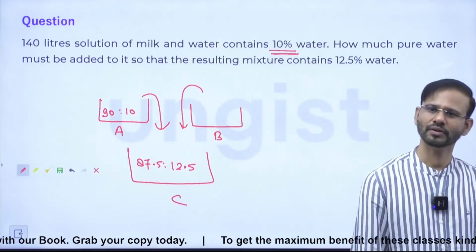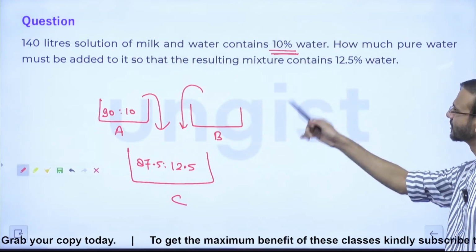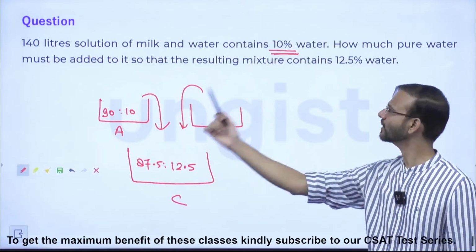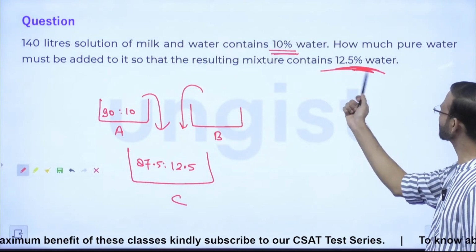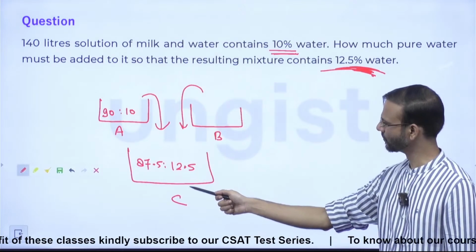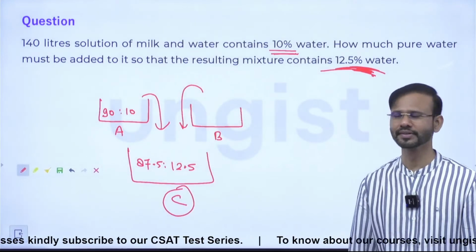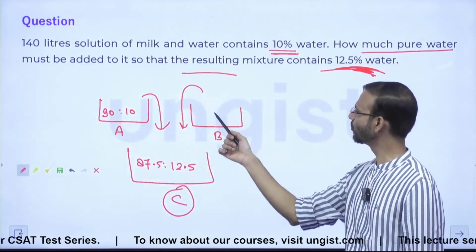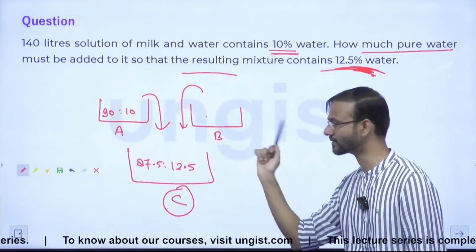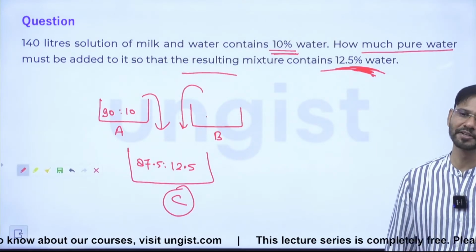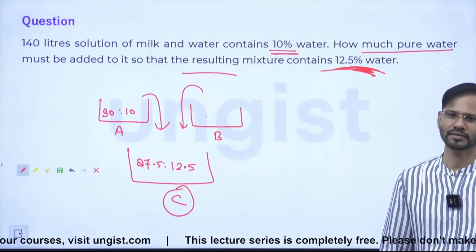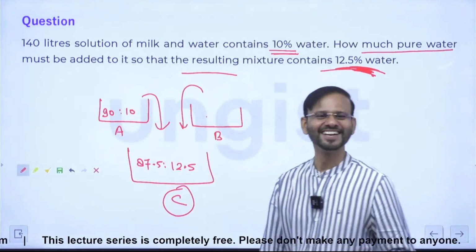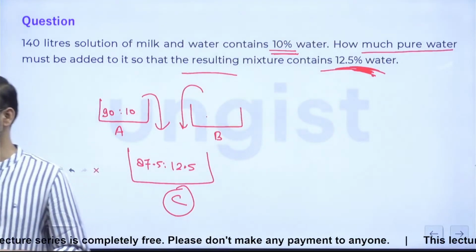Yes, all of you, just read the question carefully. 140 liters of milk and water contains 10% water, so I have taken this in vessel A. And the resulting mixture contains 12.5% water, so I have taken this in vessel C, the resulting mixture. And how much pure water must be added to it? So it means vessel B. What should I write here? What is the percentage of water or what is the percentage of milk? बोलिए. 12 से ज़्यादा रहेगा. नहीं, कितना रहेगा? बताइए.